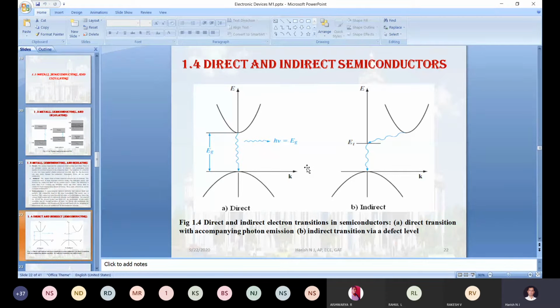Hence K will be equal to 0. The electron movement from the lower end of the conduction band to the upper end of the valence band means what? This phenomenon, this process, is called electron recombination. Electron recombination. I mean, initially when you change the temperature from 0 degree Kelvin to 300 degree